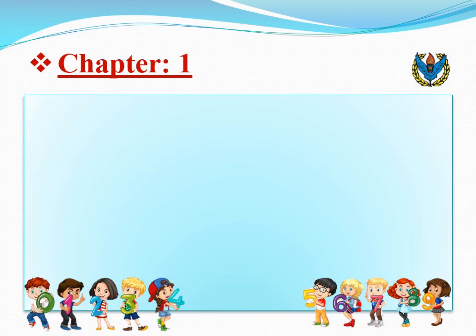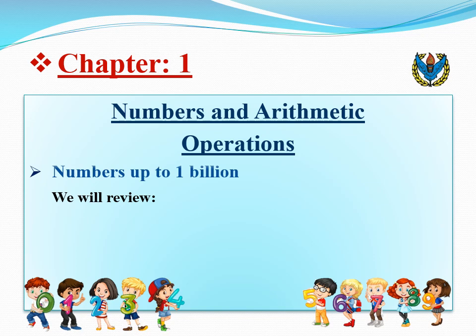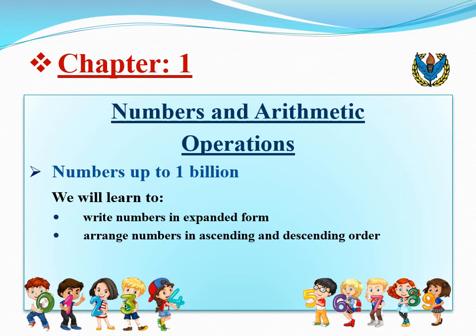This lecture is related to the first topic of chapter 1, numbers up to 1 billion, in which we'll review number name, writing number in figures and the place value. And find out how place value is useful when writing the numbers in expanded form. And we also learn to arrange the numbers in ascending and descending order and the concept of predecessor and successor.